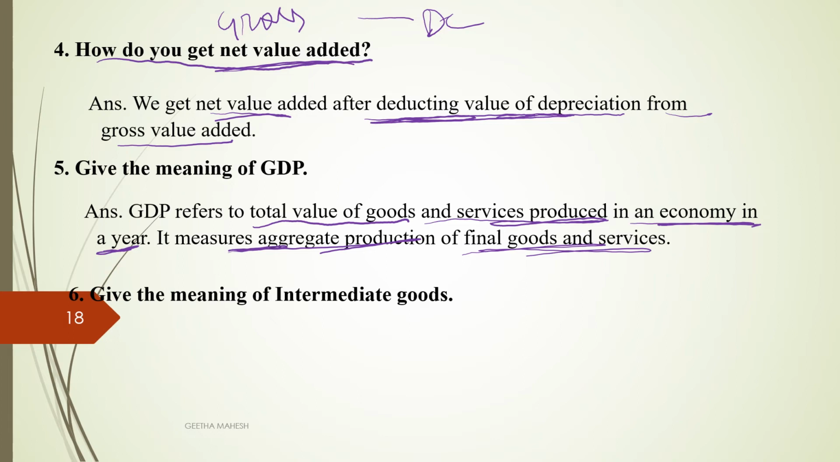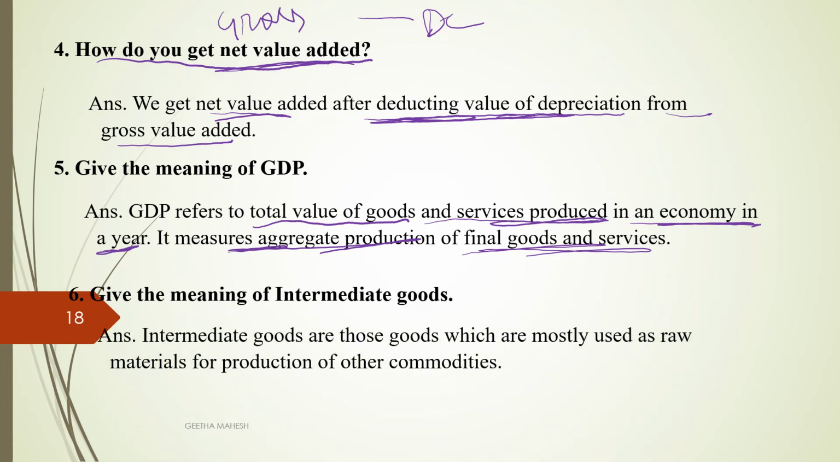Give the meaning of intermediate goods. Intermediate goods are those goods which are mostly used as raw material for the production of other commodities.